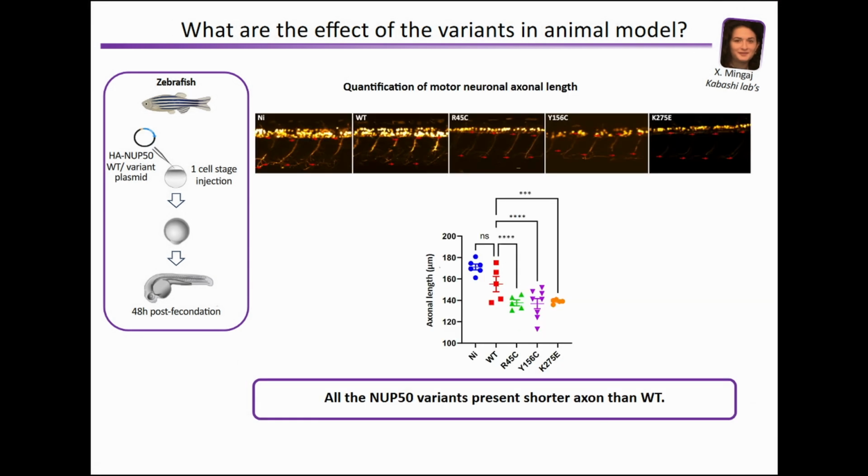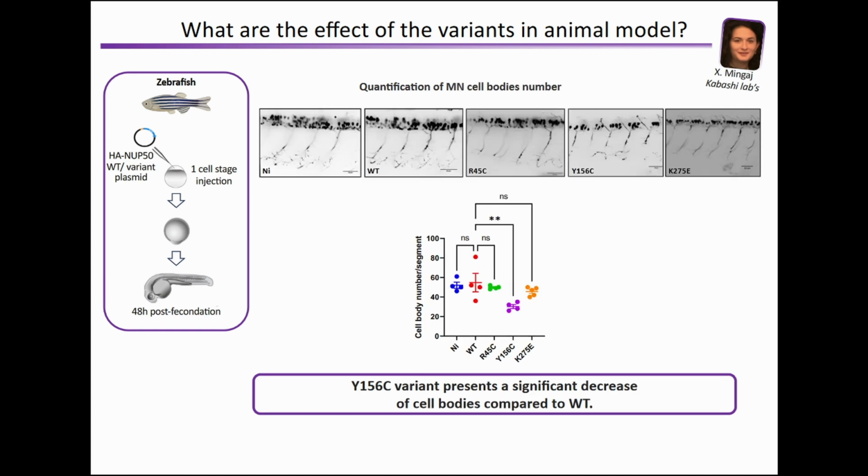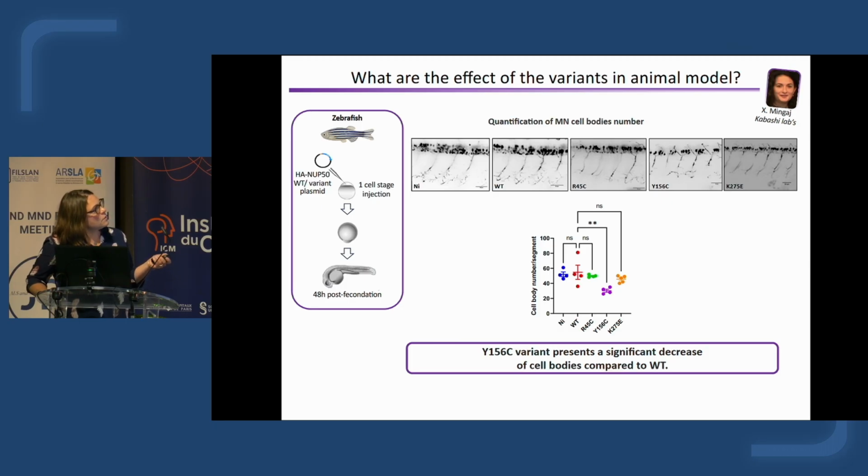We also observe a decrease of the motor neuronal axonal length for the three variants, as you can see here. And we observe for the Y156C variant a decrease of the cell body that suggests a toxicity for this variant, and we did not observe a toxicity for the two other variants.